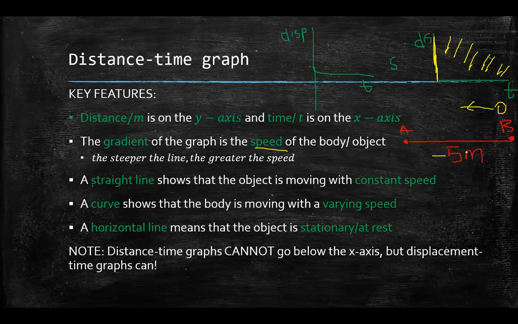That minus sign, all that tells me is that instead of moving to the right from A to B, I'm moving to the left, B to A. Notice this is a negative number. And that's why our displacement graph can actually go all the way down here into the negative. It can have negative y values. And like I said, we know time is a scalar quantity. You can't have a negative time. So it would always be the positive x-axis that we're using. But for displacement time graphs, displacement is a vector quantity. So I can have positive values for my displacement, or I could have negative values for my displacement. Do you remember that?